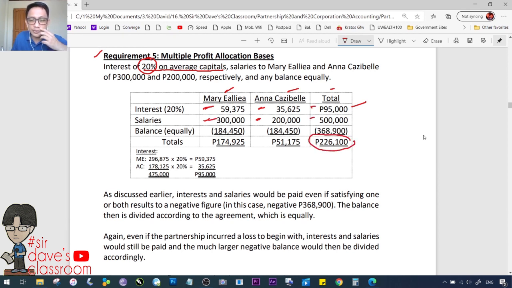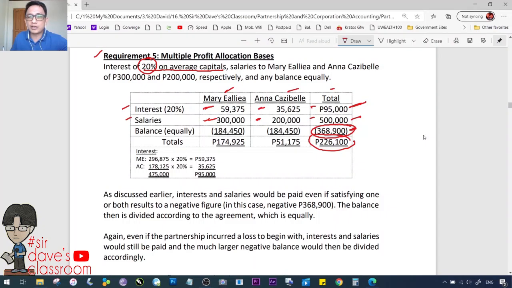So, 226,100, less ito, less din yan, makikita mo negative na yung balance dito. So, anong sabi nating class kanina nung nagdi-discuss tayo? Kahit na mag-result pa sa negative balance, pagka binayaran mo ang interest at saka salaries, you must still pay your interest and salaries, even if it results to a negative 368,900.